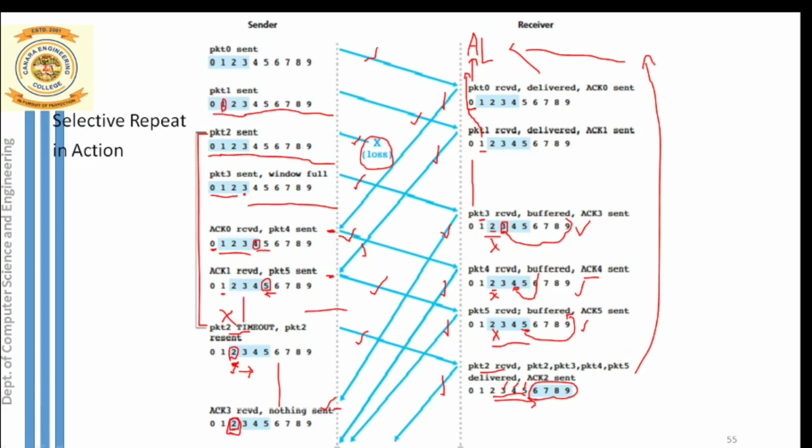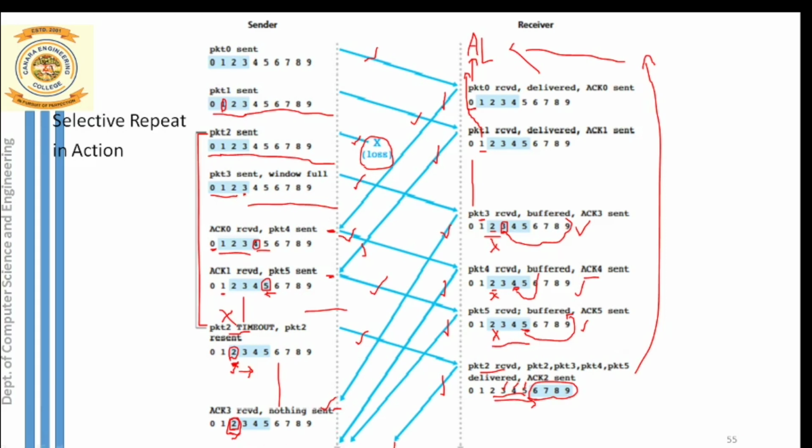So you can notice here ACK2 is sent in this last stage. Only after this ACK2 arrives, by how many positions will our sender slide his window? He also received ACK3 correctly, as well as ACK for packet 4 and ACK for packet 5. So ACKs 3, 4 and 5 are received before ACK2, and even then he cannot slide.